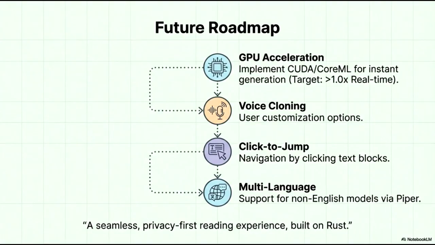We are also developing a click-to-jump feature, which will streamline navigation by allowing users to jump to specific sections simply by clicking on text blocks. Finally, we will expand our capabilities with multi-language support, integrating non-English models via Piper. These initiatives are all focused on our core mission, delivering a seamless, privacy-first reading experience built on the reliability of Rust.